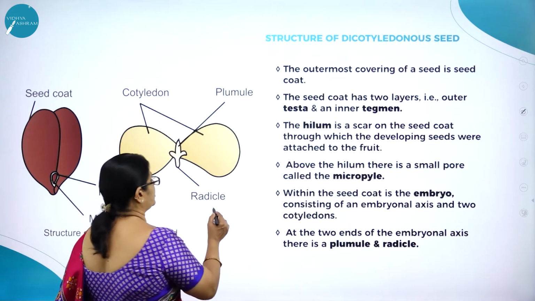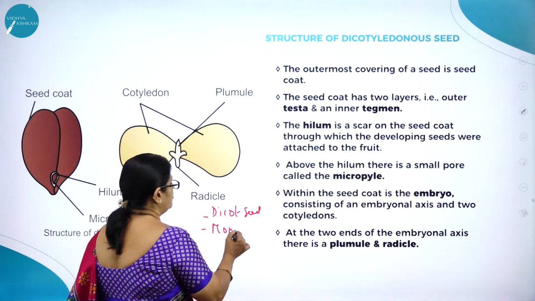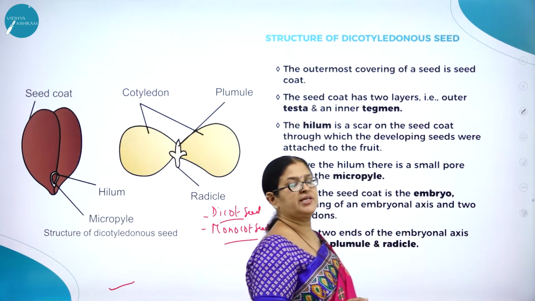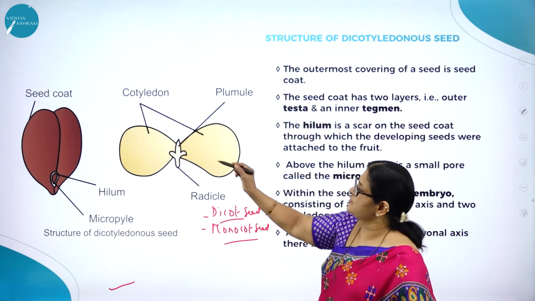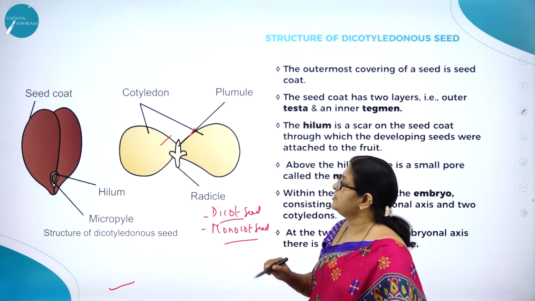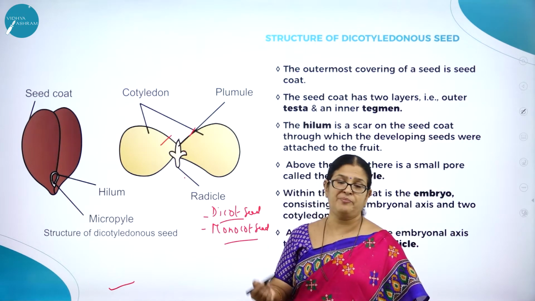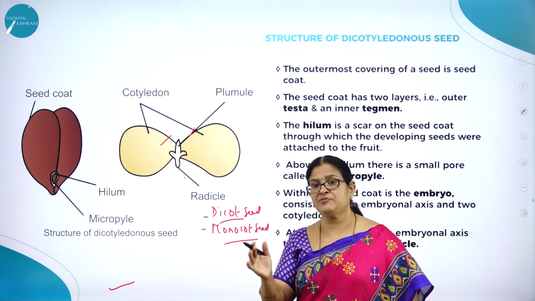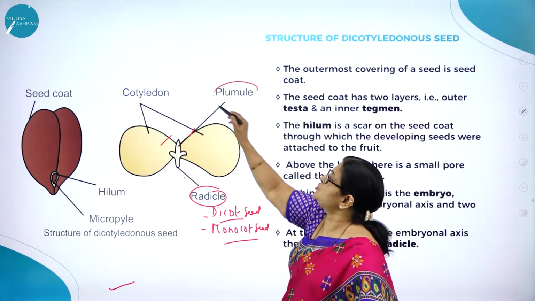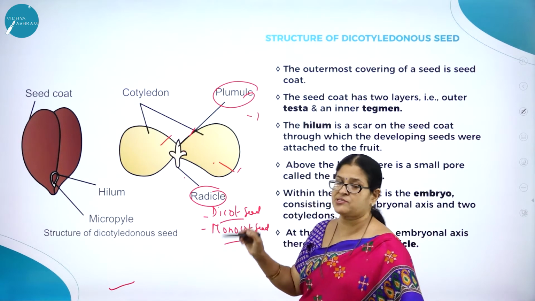I think seeds are of two types: dicot seed and monocot seed. What do you mean by a dicot seed and a monocot seed? A seed which has two cotyledons. Here you can see it is two cotyledons. What is cotyledon? It is a reserve food material. Here you can see the plumule and the radicle. As soon as you sow a seed, it germinates, it sprouts. One part of the seed develops into the root system, that is the radicle, and one part develops into the shoot system, that is the plumule. And what supplies food for that is the cotyledon, the reserve food material.